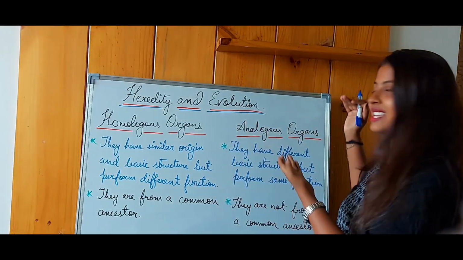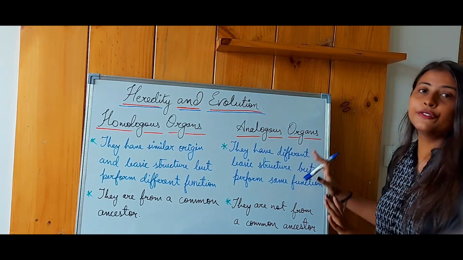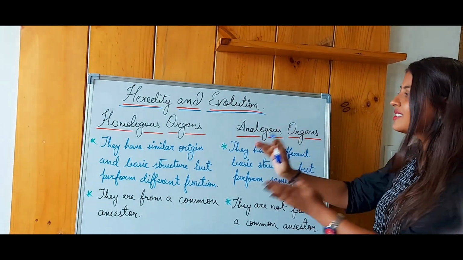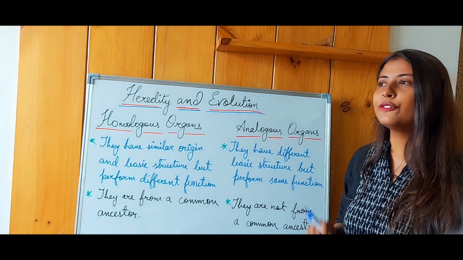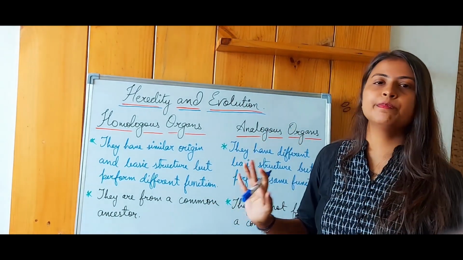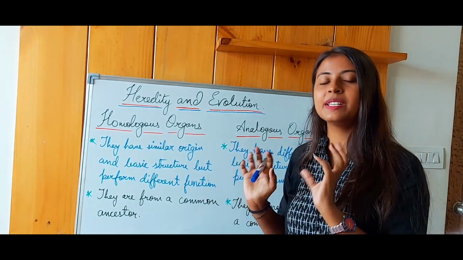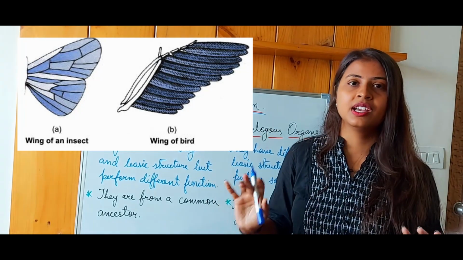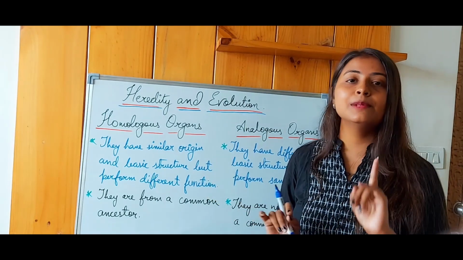Now reverse is the case of analogous organs. In the case of analogous organs, they have different basic structure, but they perform a similar function. Just the opposite, guys. You can understand this by taking the example of a wing of a bird and that of an insect. They both have completely different structures, the basic design of the forearms as represented here is totally different, but they perform a similar function of flying. It helps them to fly.